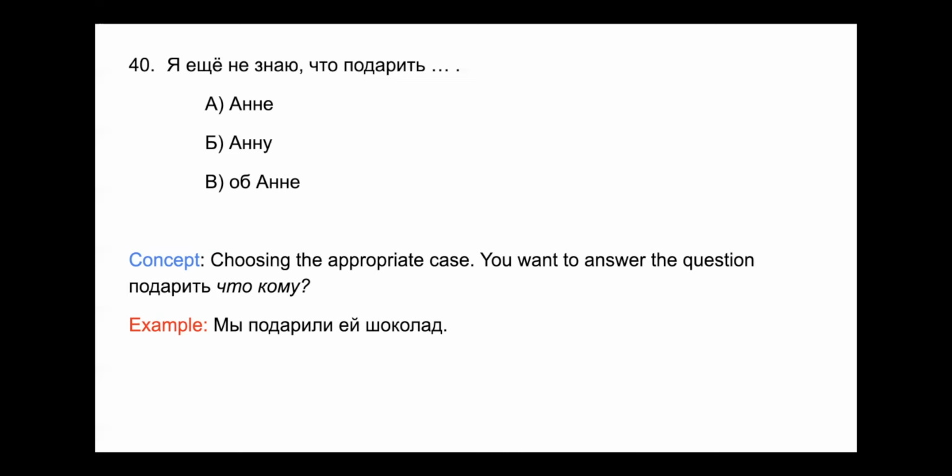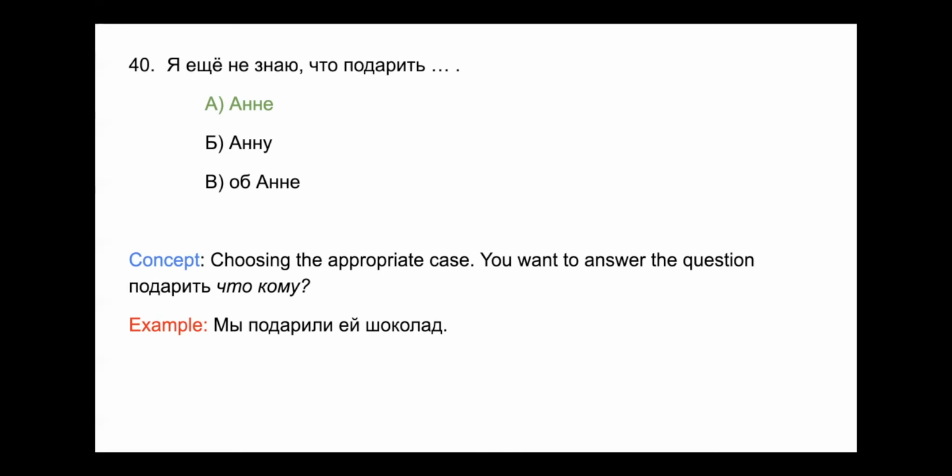So Anna, which ends with an A, you want to change the ending from an A to a ye. Singular feminine nouns that end with an A, you change the ending to a ye. And so our answer is going to be A, Ane. Okay, that's going to be our answer. B, Anu, means that Anna is the direct object, which is not appropriate here because we are not gifting Anna to someone, right?